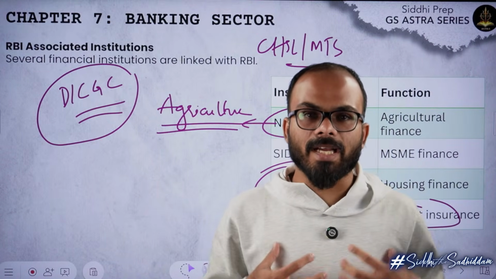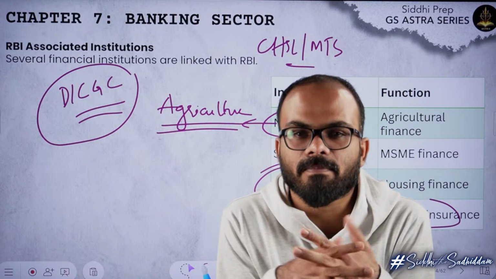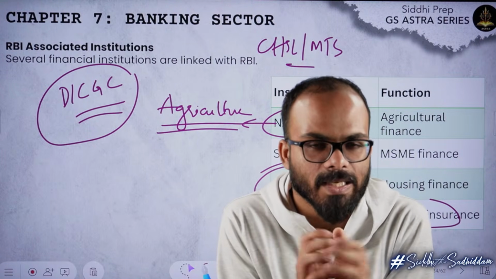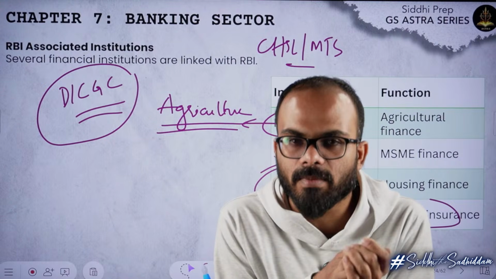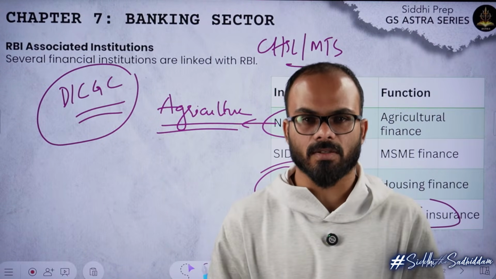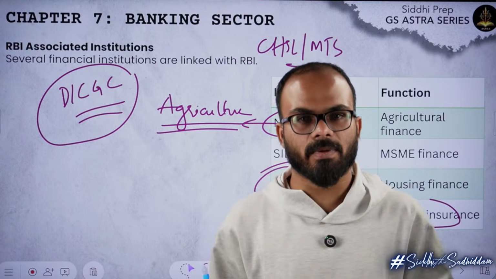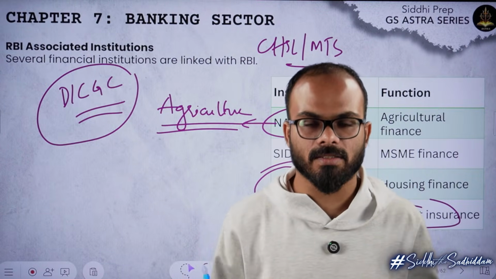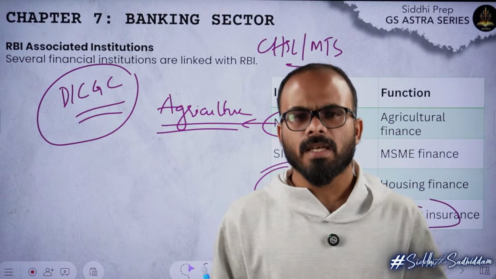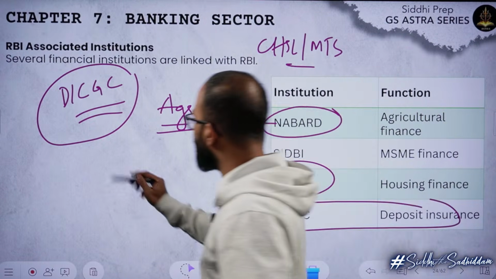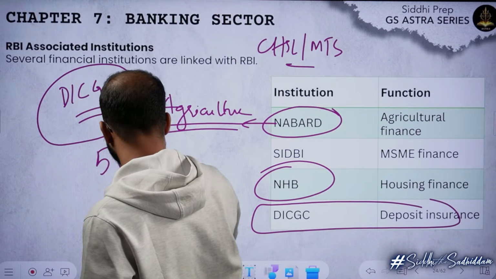Or a bank might go bankrupt, like Punjab National Bank when Nirav Modi and Mehul Choksi did a scam. People lost money in Punjab National Bank. So in all such scenarios, if a bank goes bankrupt, if the money is lost, irrespective of how much money you have, everybody has an insurance for 5 lakh rupees.